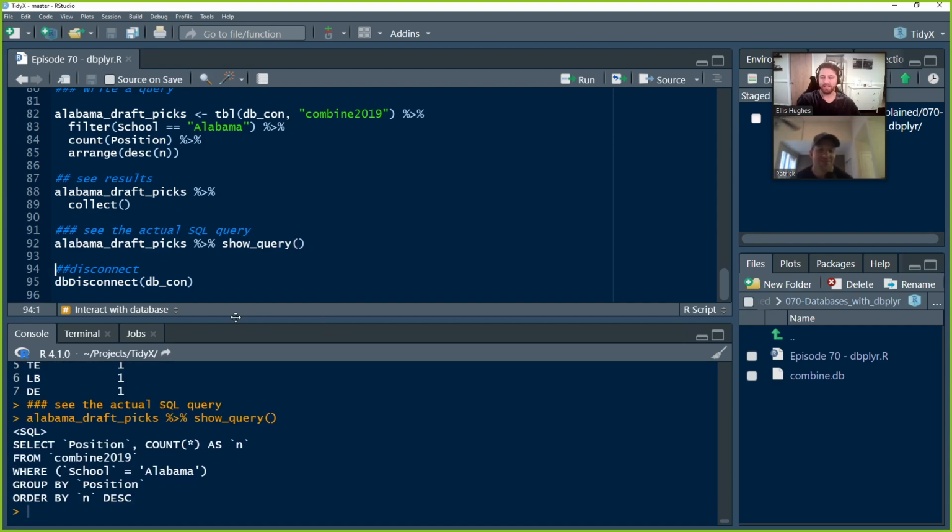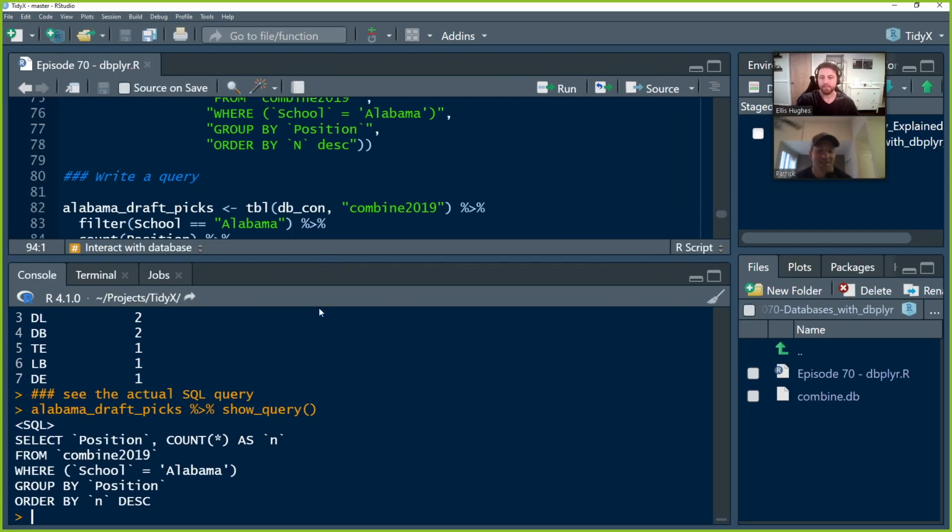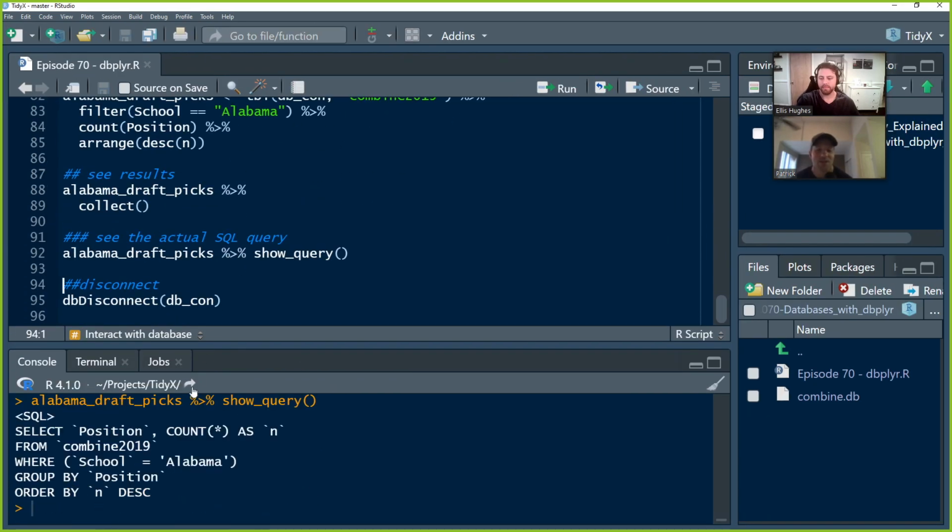Okay, so this function, the show query function, I love because chances are if you work in an organization and you are an R analyst or R data scientist, and you have to deal with SQL databases to get your data, you probably work with a database administrator who doesn't know much R, might not know R at all.